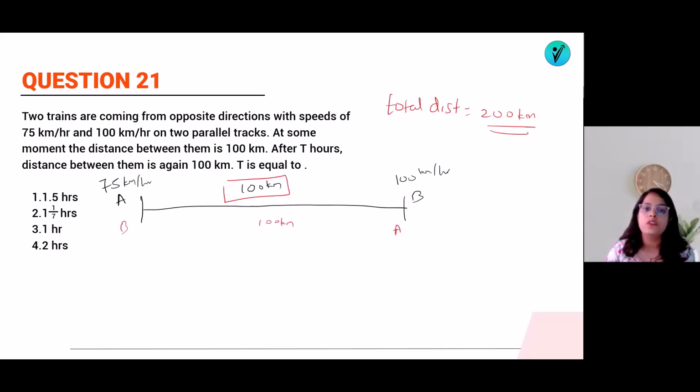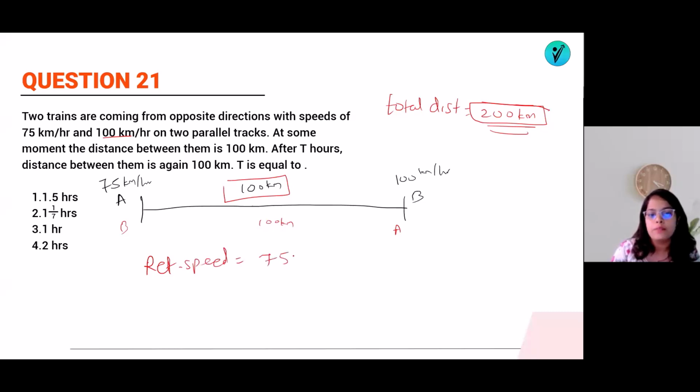Right? That means what is the distance covered? Total distance covered will be equal to how much? 200 किलोमीटर. बिकॉज यहाँ से ये 100 किलोमीटर और इसका भी 100 किलोमीटर, तो दोनों ने मिलकर कितना कवर किया है? 200 किलोमीटर. And both are in opposite directions. So what will be the relative speed? Relative speed will be, we will add it. So 75 plus 100, that means 175 kilometer per hour.